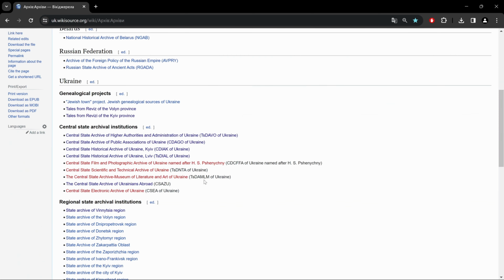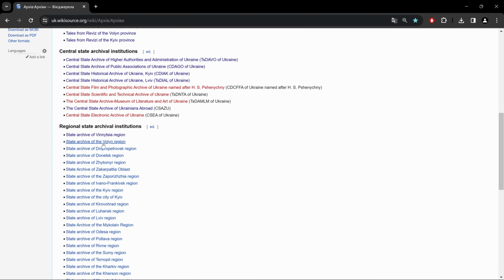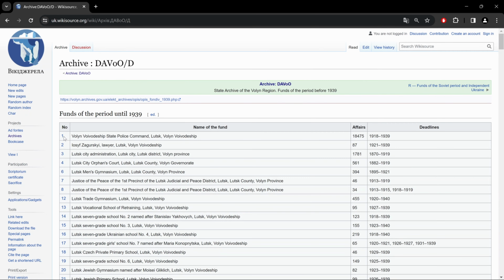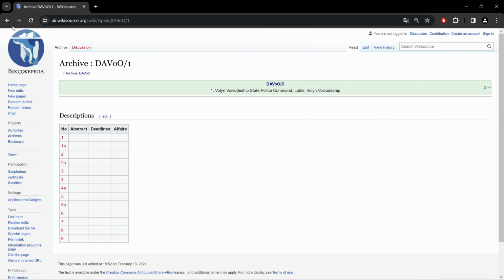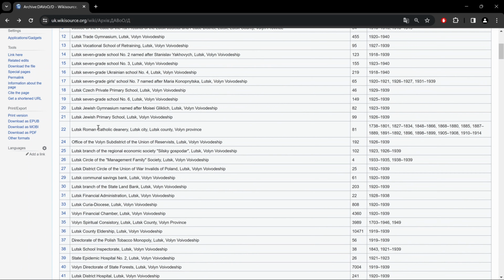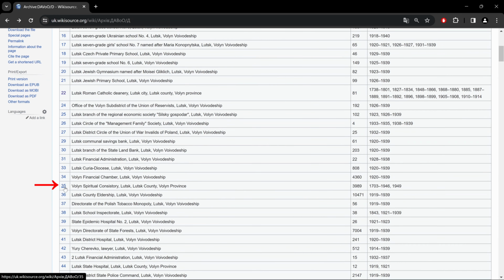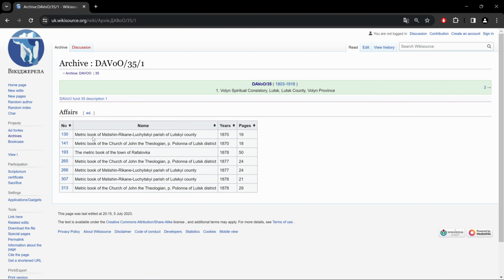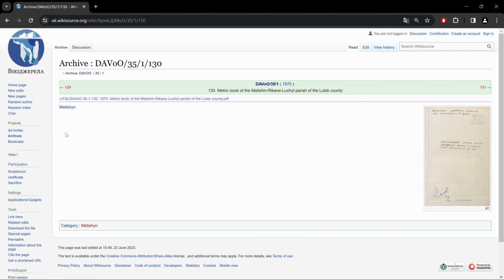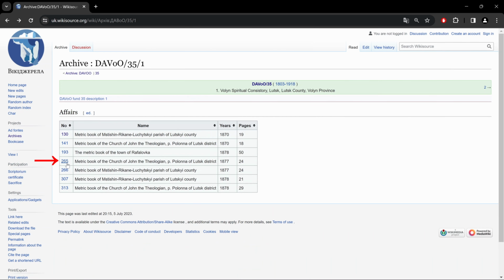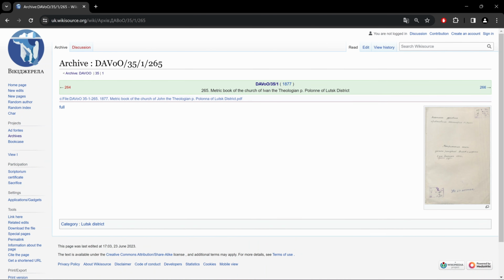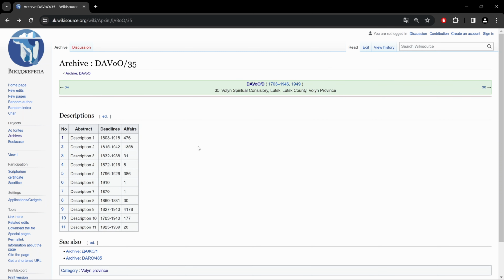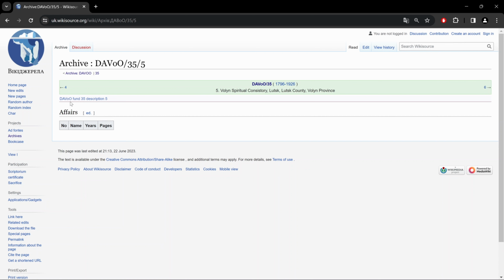Okay. Let's take a look at Voen. Here, let's look at the first one. Red descriptions. Let's scroll down to 35. I got 11 blue descriptions. And in the first one, we have these metrical books. But sometimes, as here in description 5, we won't have any cases, and it brings us only to a case index.